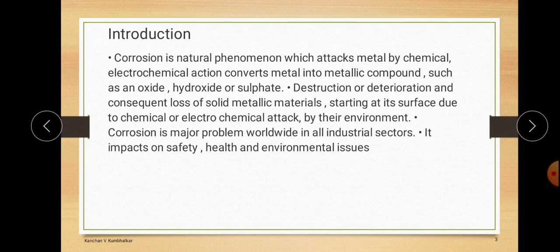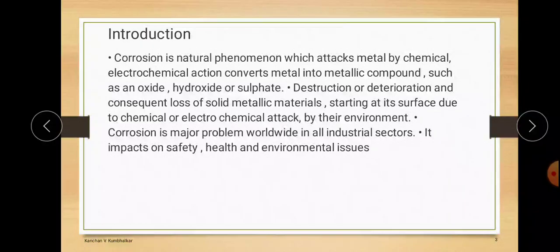This procedure is known as corrosion. Corrosion means the deterioration or destruction of a metal because of the presence of corrosive conditions.